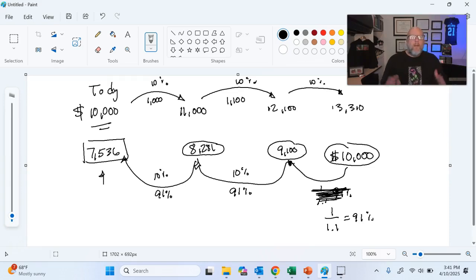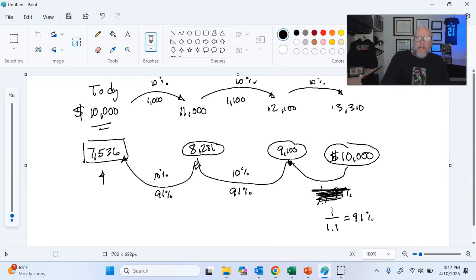So what we're saying is, if I have $7,536 today, then I could put that in the stock market and it would grow by 10%. And after 1 year, I would have 8,281. Then I could leave it in there again a second year and it would grow to 9,100. And then finally, I would leave it in there that last year and my 9,100 would then grow to 10,000. Okay. So 10,000 3 years from now is worth something much less today.